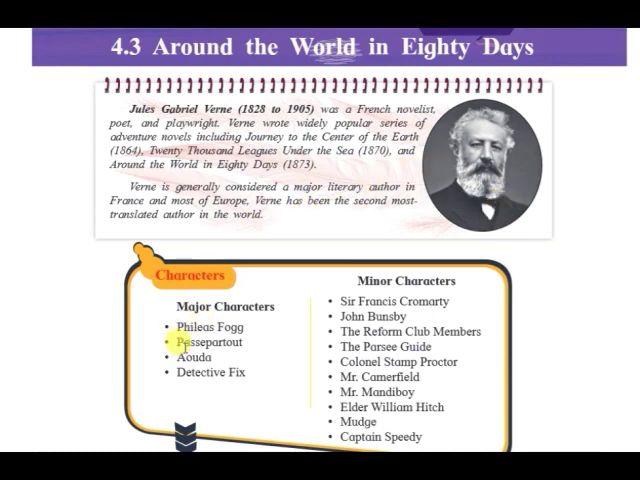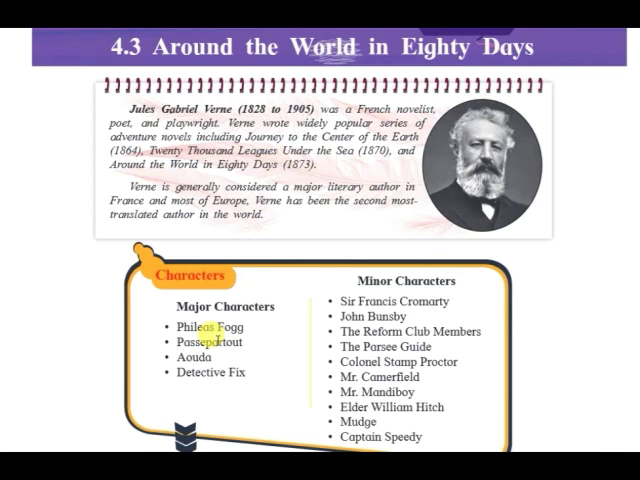So, the next is Passepartout. Passepartout is his valet, his servant. This particular character is a whimsical character, sometimes serious, sometimes whimsical. He is one of the burdensome traveling companions. Many a times he creates wrecks, that is problems and troubles, for Fogg's journey, knowingly or unknowingly. He is a brave and warm person. He is always there for Phileas Fogg.